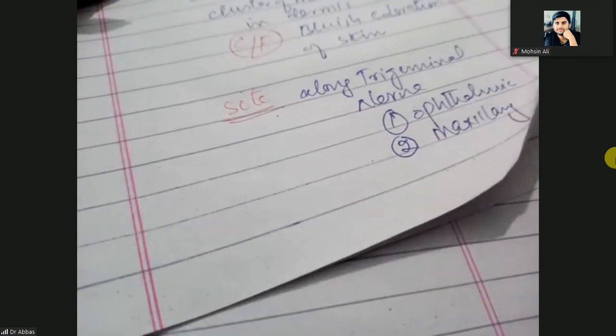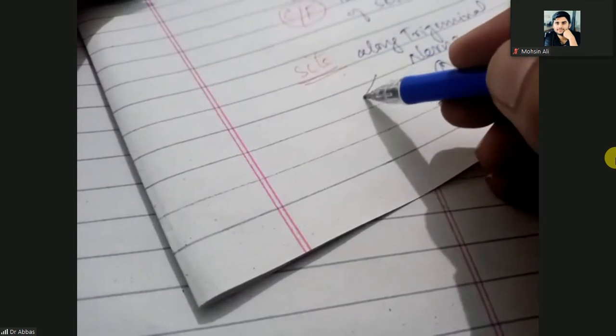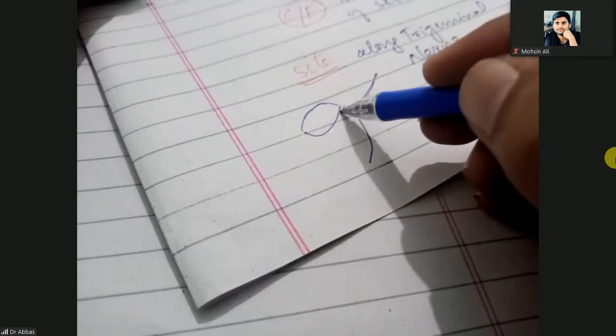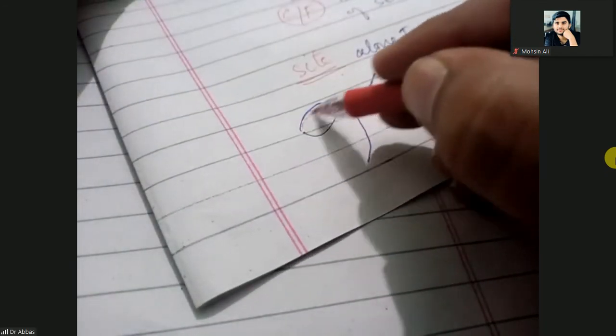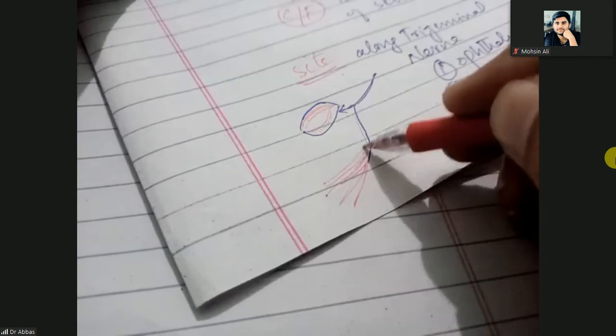Okay, so actually, look at here. Maybe this is the trigeminal nerve. It is innervating the eye and it is innervating the maxilla. The skin that is innervated by the ophthalmic branch means eye involvement, and the skin innervated by the maxillary branch means maxillary involvement.